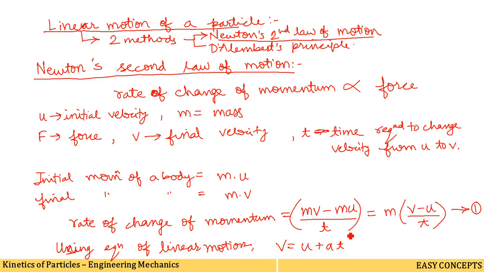Here a means acceleration. Transferring u to the left hand side, a is equal to v minus u divided by t. So we have found the equation for acceleration also. Now substituting the value of a in equation 1. Now let's see.